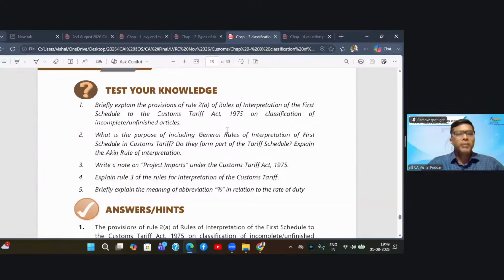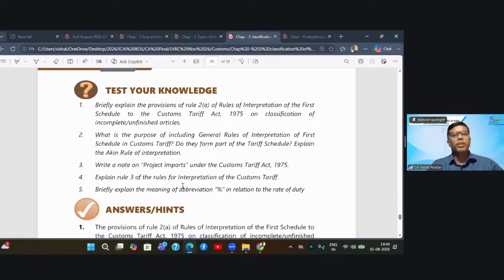Then rule 3b says if 3a doesn't work, then find out the character and classify your goods in that chapter which represents its essential character. And then rule 3 says if that also fails, then go by the latter the better rule.